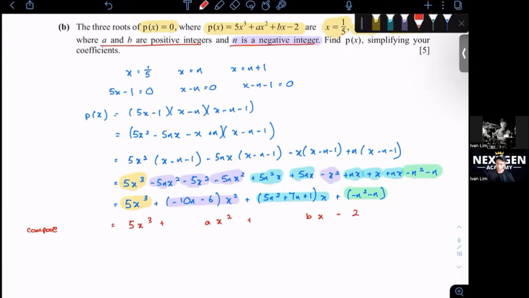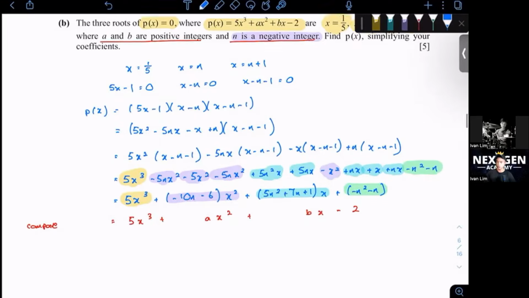This will be compared with this, this and this, this and this. What I would do is start with the last one because there's only n, we can find n here. The rest have n and a, n and b. So we got two unknowns, not too good. We don't want to start with that.